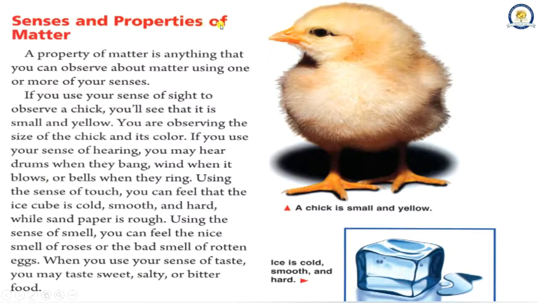Senses and properties of matter. A property of matter is anything that you can observe about matter using one or more of your senses. If you use your sense of sight to observe a chick, you'll see that it is small and yellow. You are observing the size of the chick and its color.